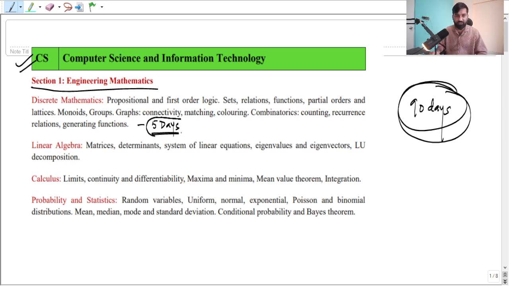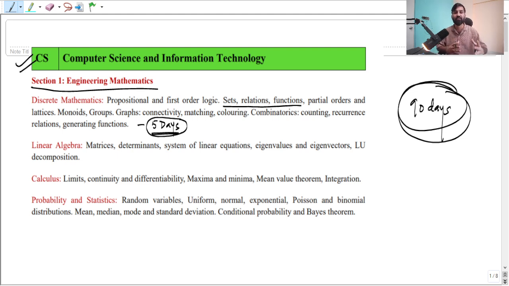After learning concepts, such as propositional logic, first order logic, sets, and relations, these are things you might have learned in single variable calculus also, or you might have also learned in 11th and 12th.